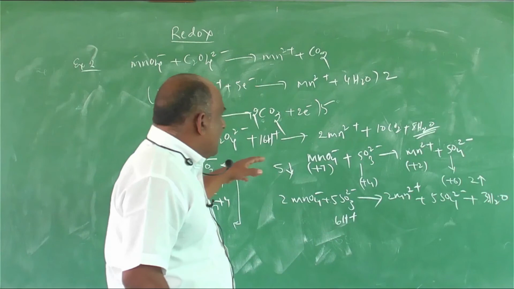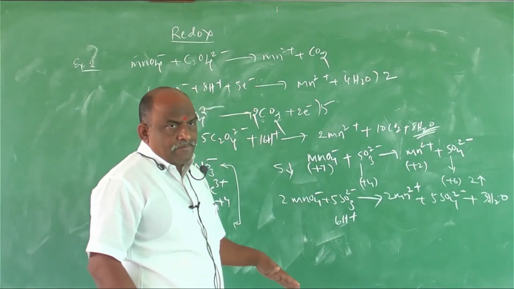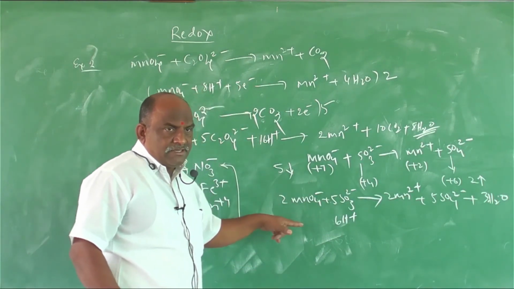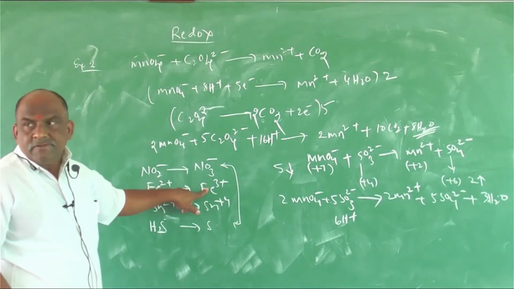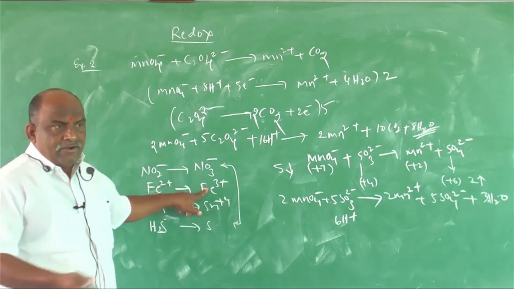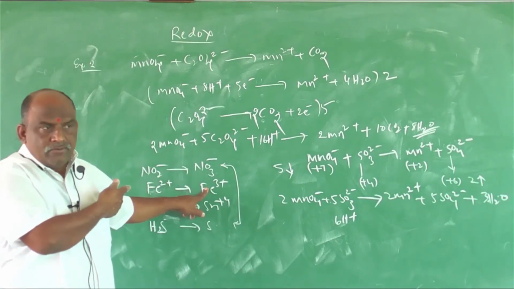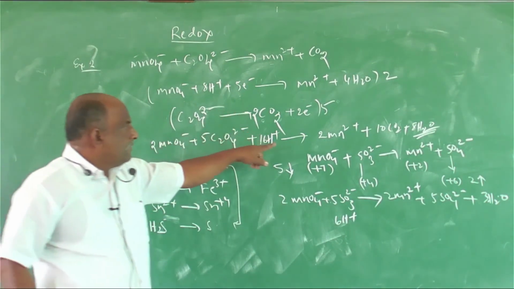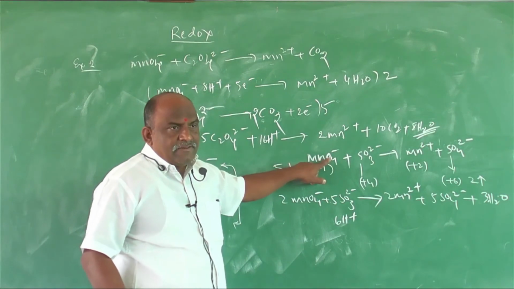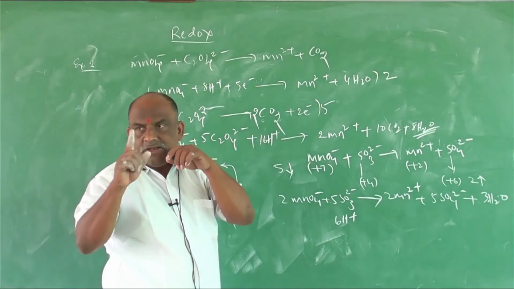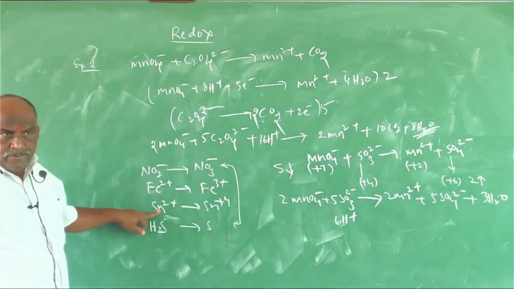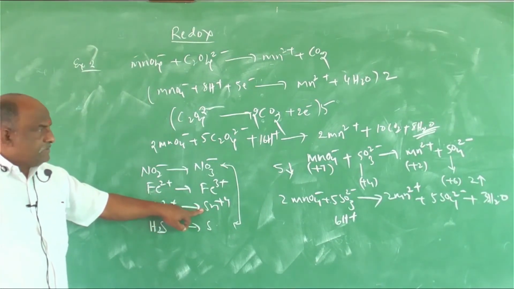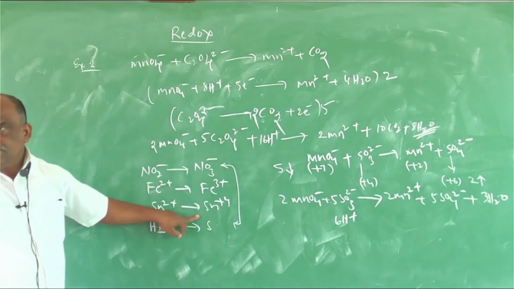Clear? Where manganese is there, 5 times decrease. Suppose you take iron. Iron plus 2, how many times increase? 1 time increase. So it is multiplied with 5. In this standard equation, multiply manganese with 1 and iron with 5. Coming to this one, how many times increase? 2 times. Same, multiply with 2, multiply with 5.